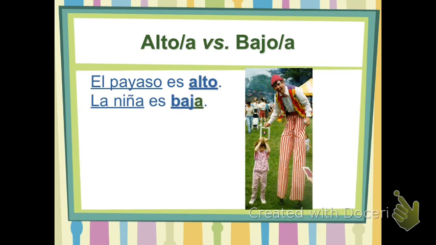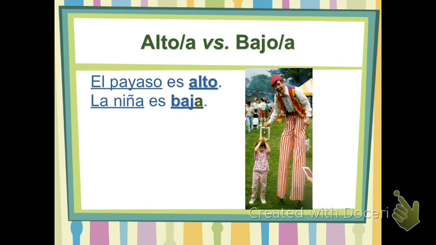Again we have the subject, the conjugated verb, a form of the verb ser, es, and bajo or baja. So why did we change it from bajo to baja for la niña, but we didn't change it from alto to alta for el payaso? Because we're changing the adjective to match the subject. The girl, la niña, is one, a girl, and two, the word niña is a feminine word.